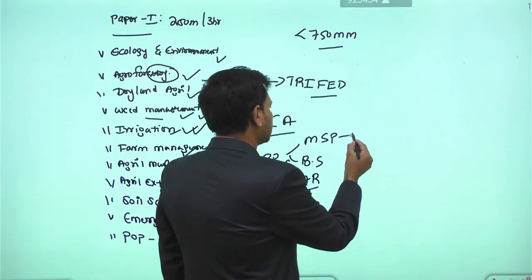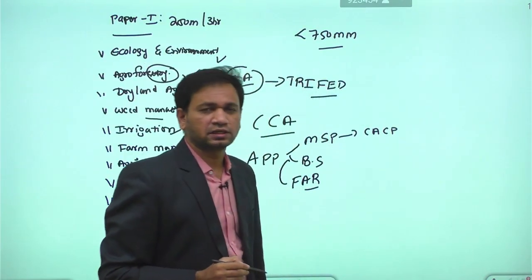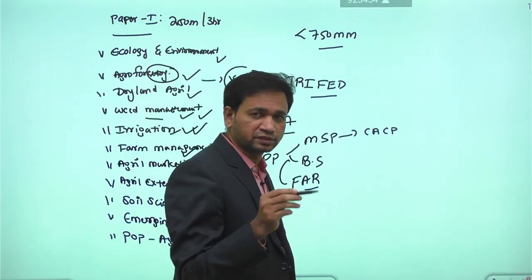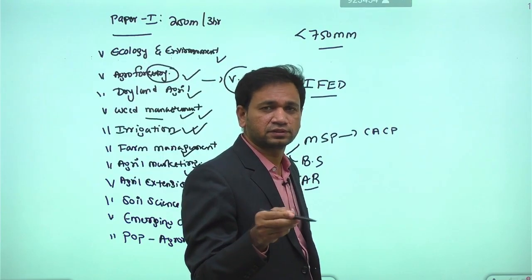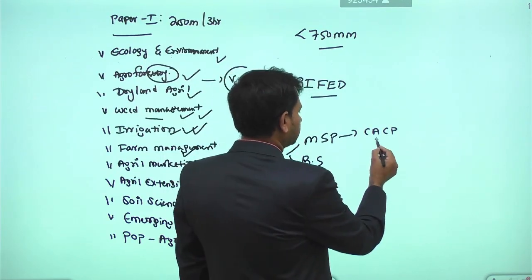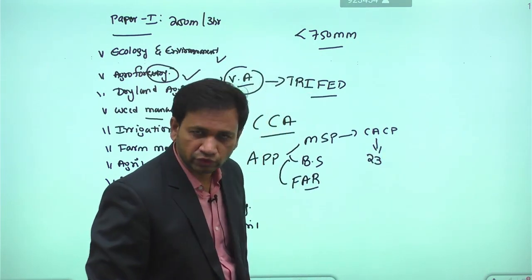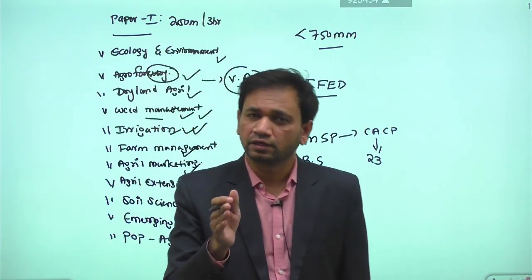we have an organization called CACP, the Commission on Agricultural Costs and Prices. They recommend the MSP to the Union Cabinet. The Union Cabinet finally fixes the MSP for the major notified crops. So presently the government of India is giving the MSP for 23 notified crops. These 23 notified crops comprise both Kharif and Rabi season crops.